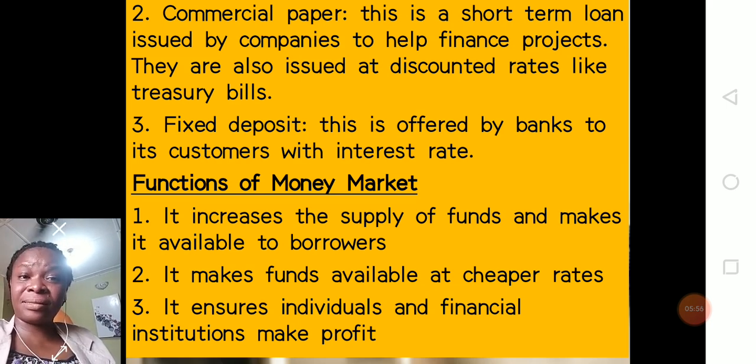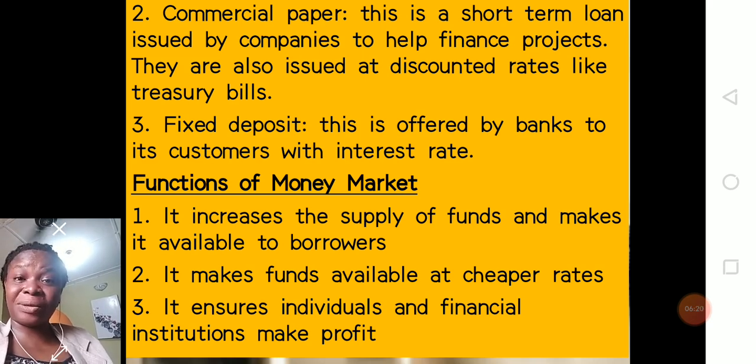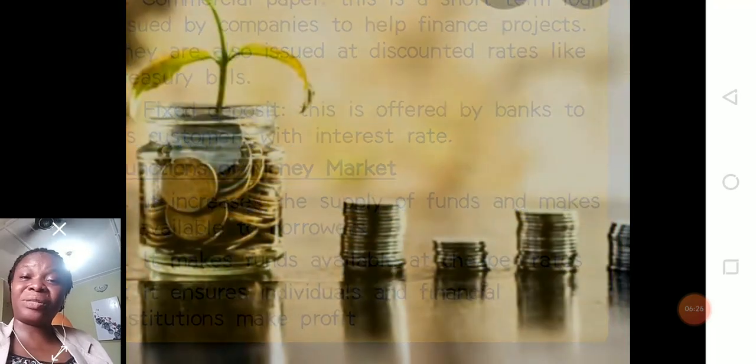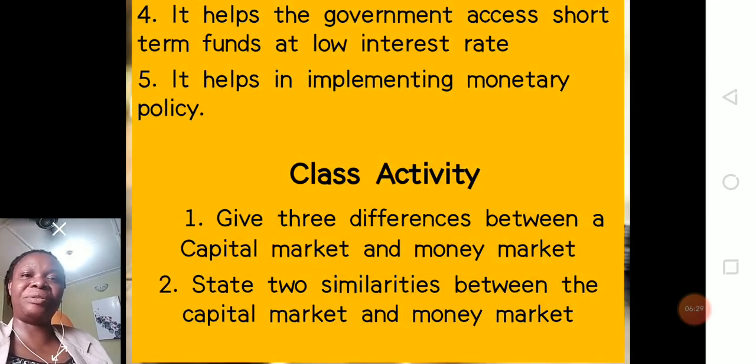Now, what are the functions of money markets? What functions do they play? Number one, they increase the supply of funds and make funds available to borrowers. Number two, they make funds available at cheaper rates. Number three, it ensures individuals and financial institutions make profits. Like the example I gave you in treasury bills, you buy a bill and you pay 80,000 naira. At the end of the period, which is 3 months, the government gives you 100,000. That means you have made a profit of 20,000 on that treasury bill. Number four, it helps government access short-term loans at low interest rates. Number five, it helps in implementing monetary policy.